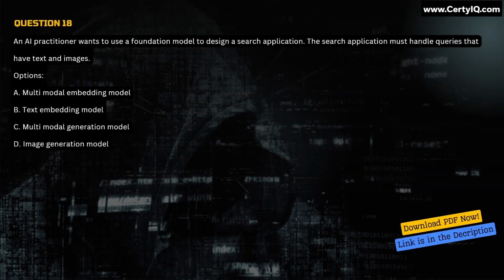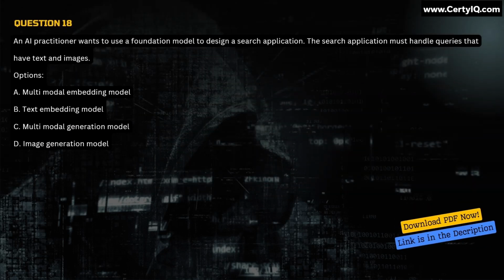Question 18. An AI practitioner wants to use a foundation model to design a search application. The search application must handle queries that have text and images. Options: A. Multimodal embedding model. B. Text embedding model. C. Multimodal generation model. D. Image generation model. Correct answer is option A.